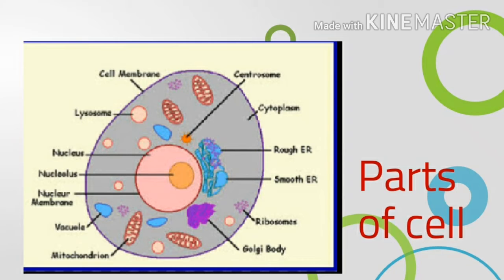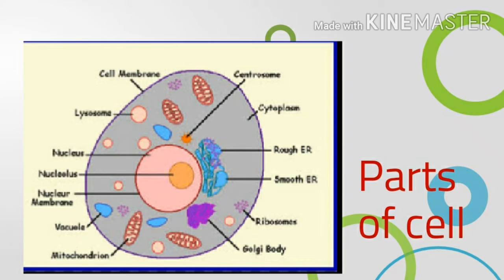We will now describe all these parts of the cell one by one. Let us start with the cell membrane. Cell membrane. Every cell is covered by a thin sheet of skin which is called cell membrane or plasma membrane. The cell membrane controls the movement of substances into the cell and out of the cell.